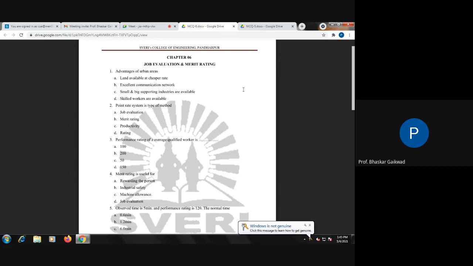Graphic rating method: in this system, points in numerical values are given from the poorest to the best worker, and we can make the graph. Poor to best workers graph we can make. So these are the methods of merit rating. With this, we have completed the objective type of questions on chapter number 5 and chapter number 6.